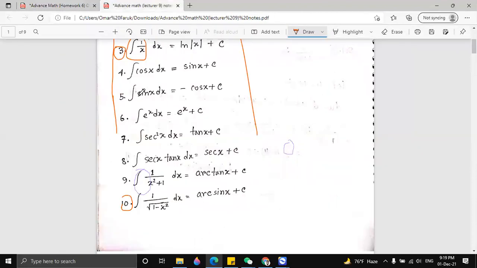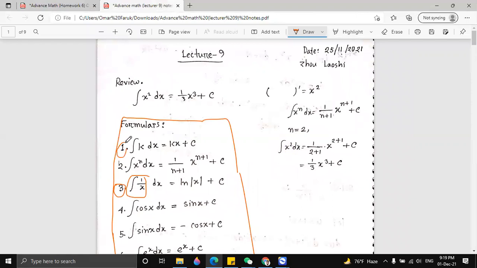Got it. So it is the formula, integration of k dx, where k is a constant.